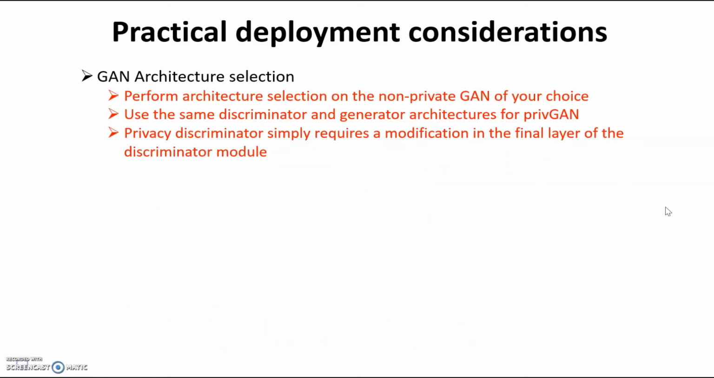and we performed a similar experiment on PATE-GAN. There are several practical deployment considerations while using privGAN. The first is GAN architecture selection. We recommend performing architecture selection on the non-private GAN of your choice, and then using the same discriminator and generator architectures for privGAN. The privacy discriminator, which is the additional module found in privGAN but not in other GANs, is simply a minor modification to the regular discriminator modules, and requires a modification in the final layer as described in the paper.